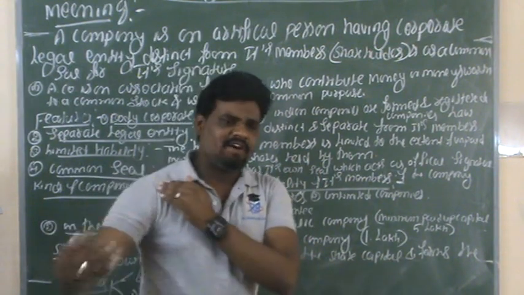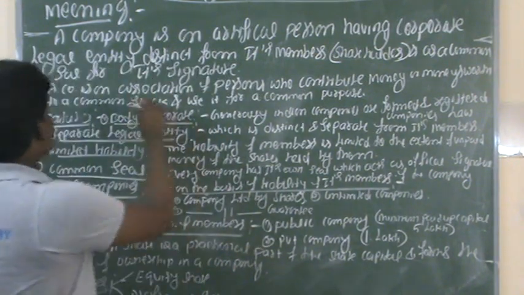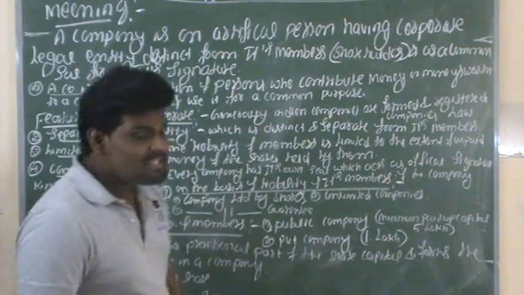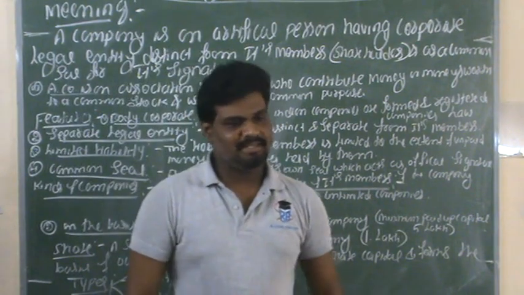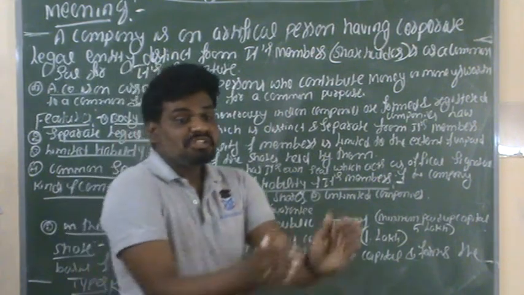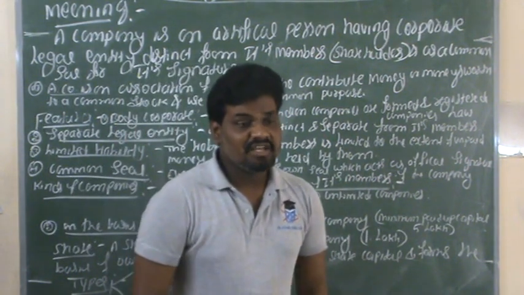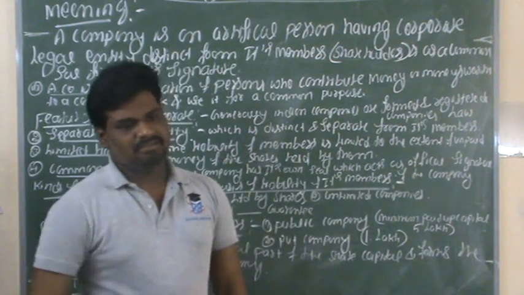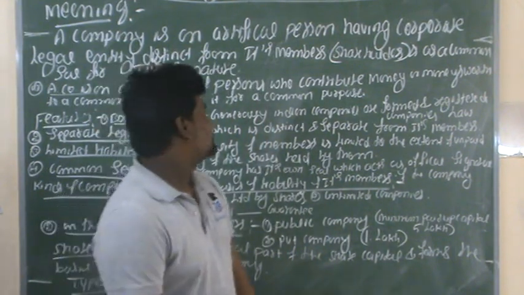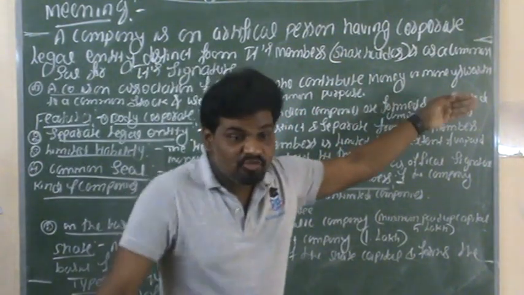In other words, we can use one more definition. A company is an association of persons, including a number of persons. In this business organization, a number of members associate, who contribute money or money's worth.